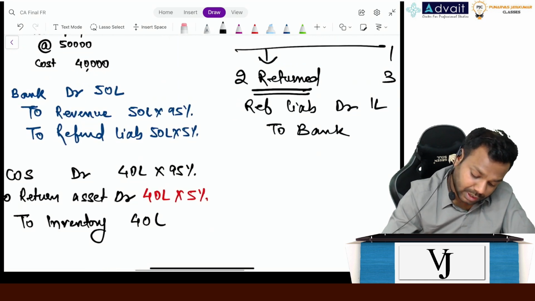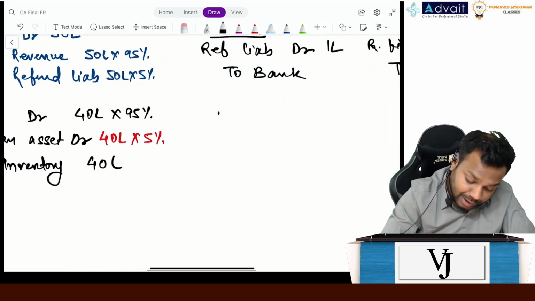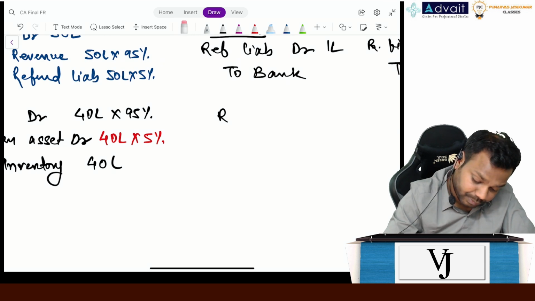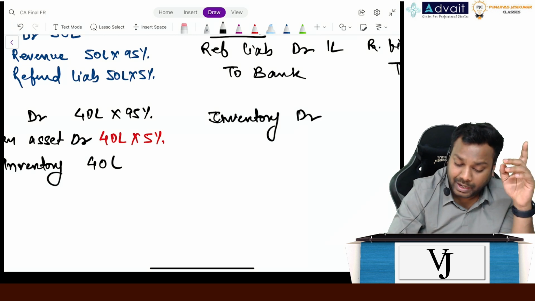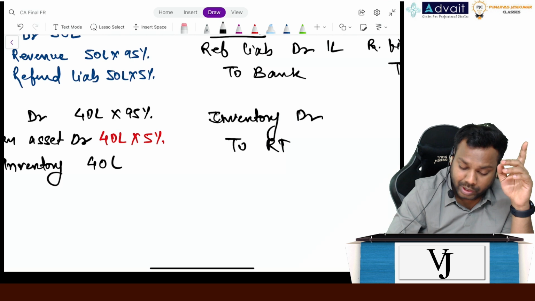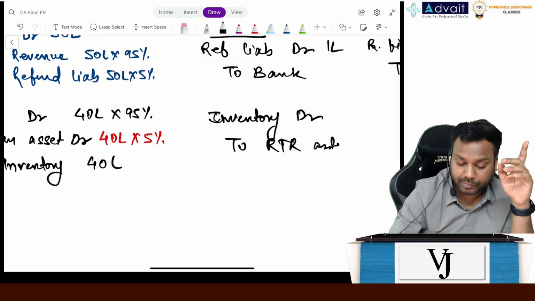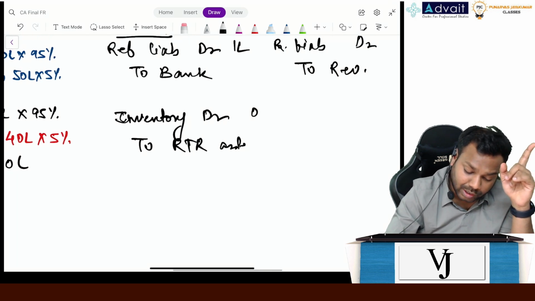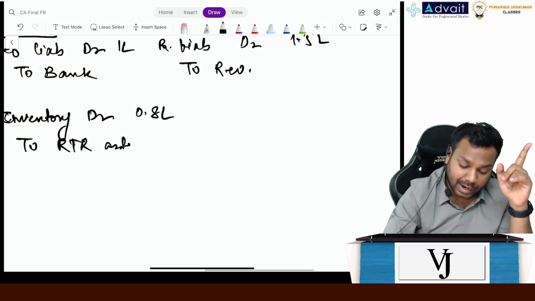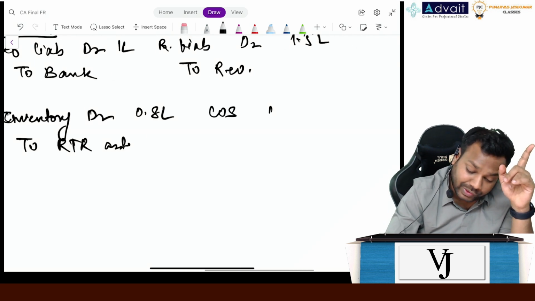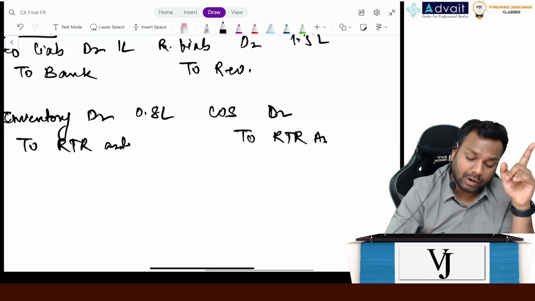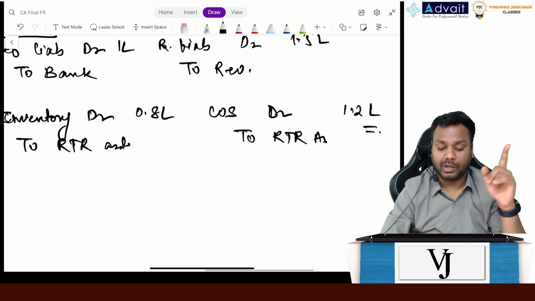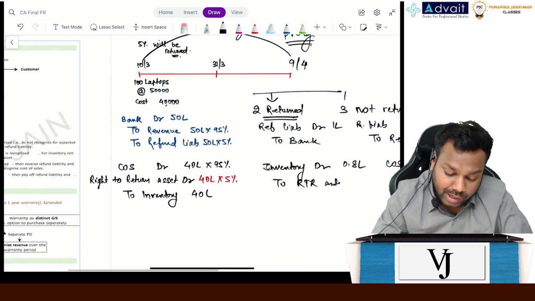Now for the right to return asset, sorry, I will record here inventory, because I have received the goods back, so it will increase my inventory. 40,000 was the cost of 1, into 2 is 0.8 lakhs. And again cost of sales account debit, right to return asset credit, 1.2 lakhs. So this is how the right to return asset accounting will be done.